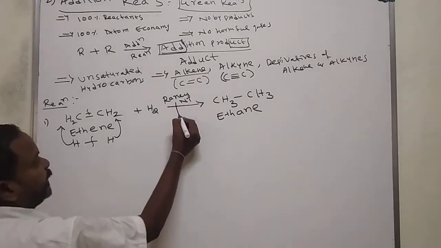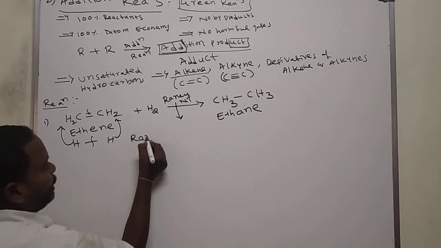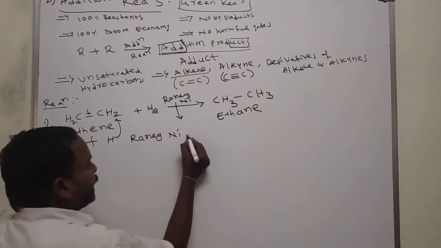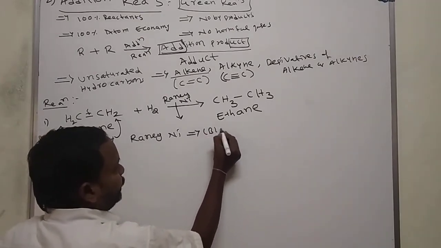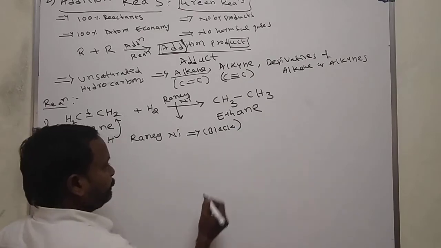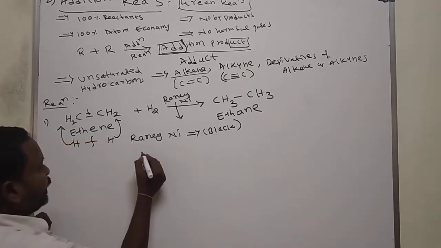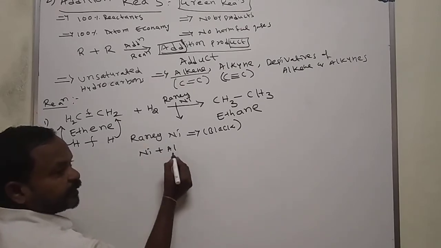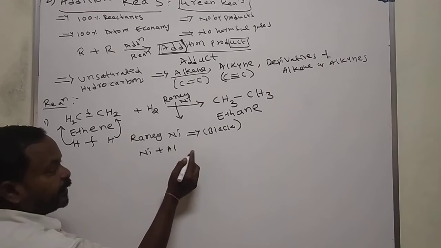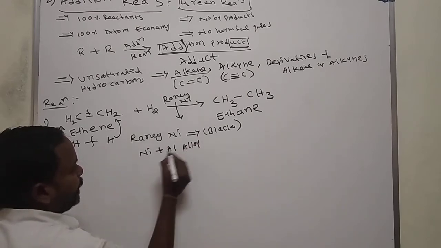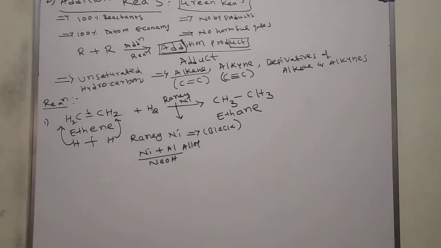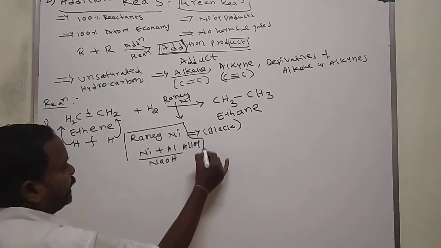What is Raney nickel? Raney nickel is a black colored substance. It is prepared using nickel and aluminium. You take a nickel and aluminium alloy and heat it with sodium hydroxide. You will get a black colored material, which we call Raney nickel.